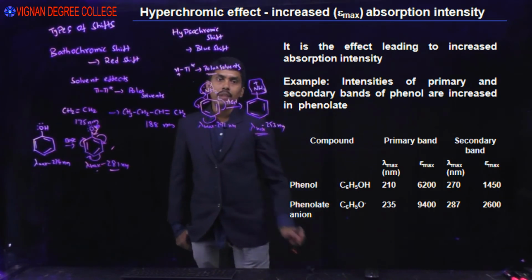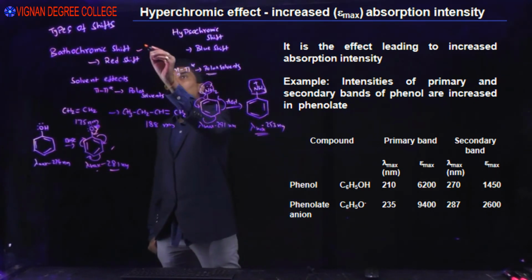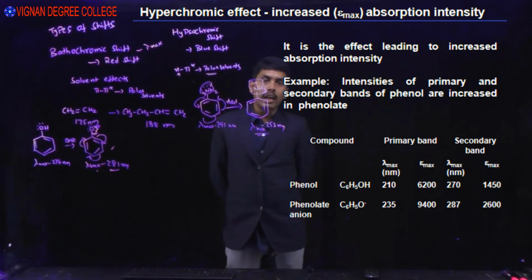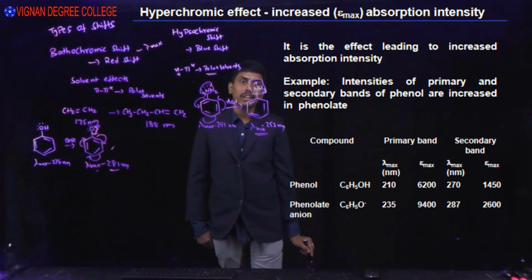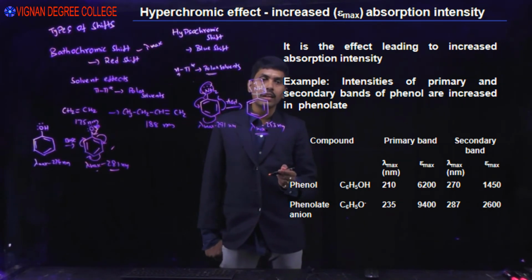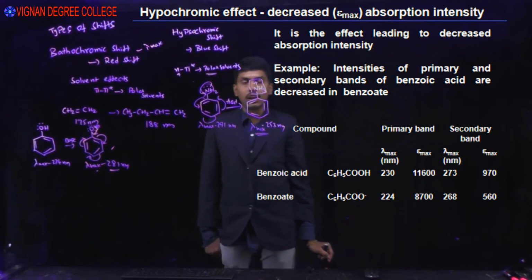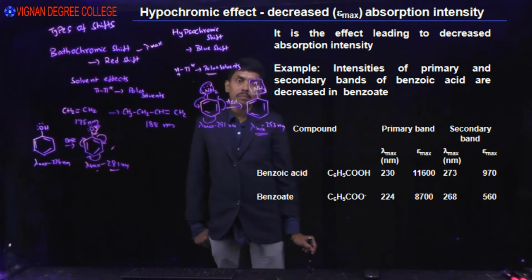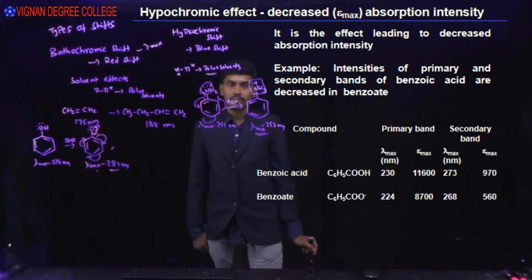The other shift is the hyperchromic shift. Hyperchromic shift is an increase in absorption intensity. We have seen lambda maximum, meaning absorption wavelength, but hyperchromic and hypochromic shifts are effects on absorption intensity. For example, the intensity of the primary and secondary bands of phenol is increased in the phenolate ion. A decrease in absorption intensity is called a hypochromic shift. For example, the intensity of the primary and secondary bands of benzoic acid is decreased in benzoate.